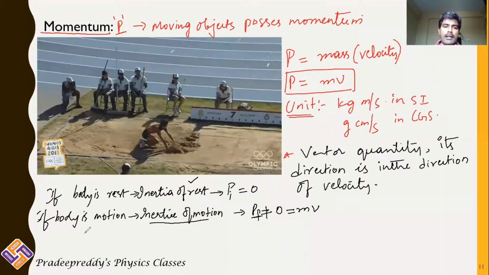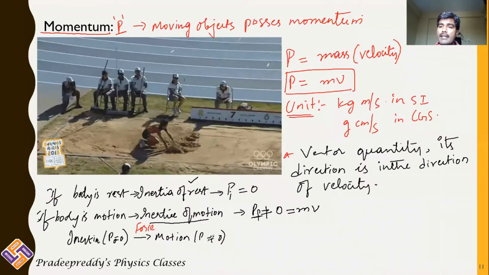Therefore, in order to change his inertia, which is momentum equal to 0, it has now come to inertia of motion, which is momentum not equal to 0, by applying some force. Is it not? When you apply some force, only then inertia of rest will come to inertia of motion. Inertia of rest in the sense momentum is 0. Inertia of motion in the sense momentum is non-zero.